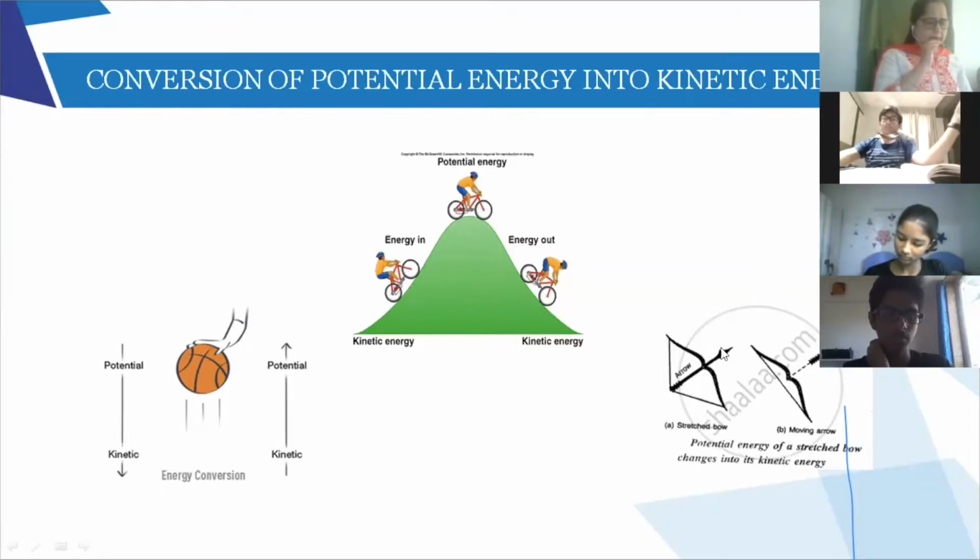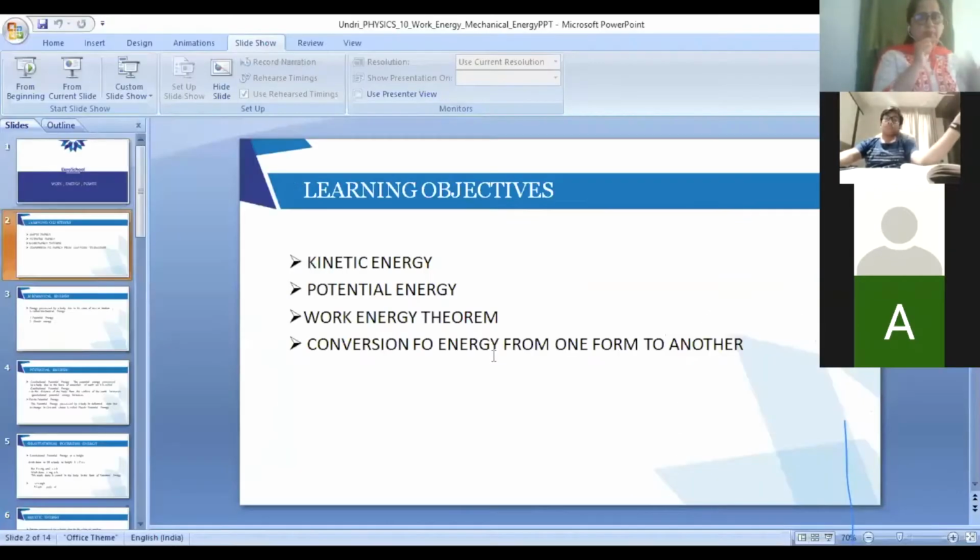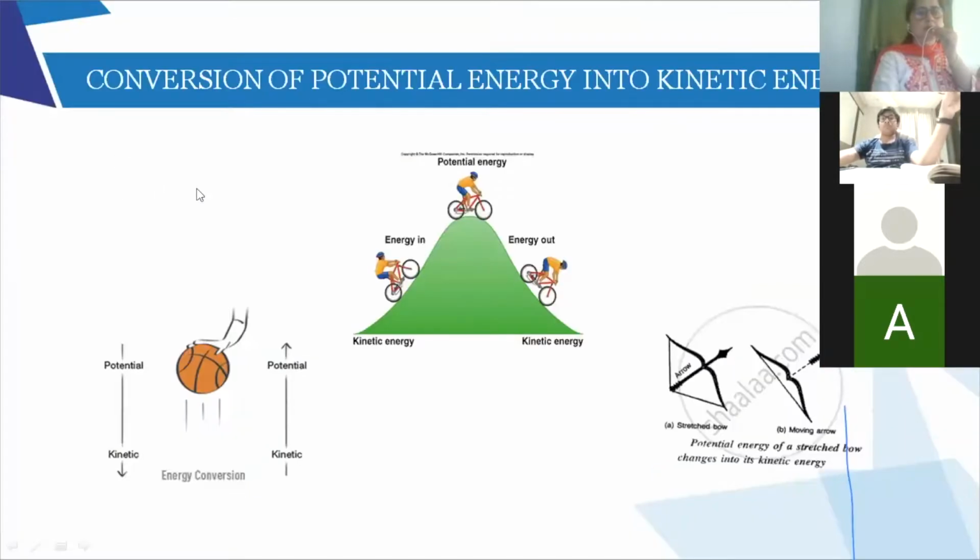Fourth example given in your book is of a compressed spring. You can see that there is a ball that is kept on the compressed spring. In your books, you can see that the ball is kept, and the spring is released.